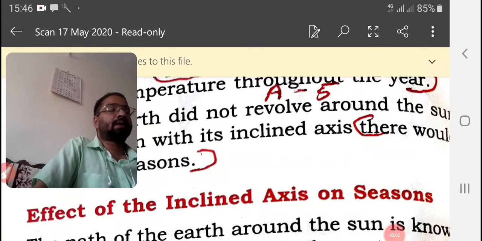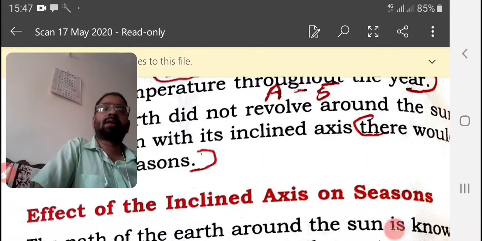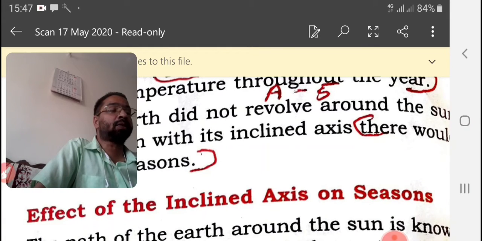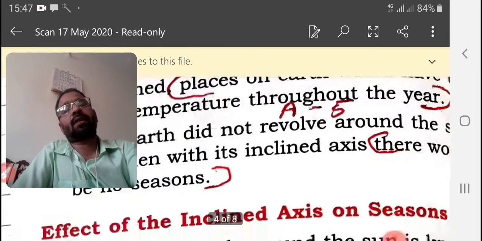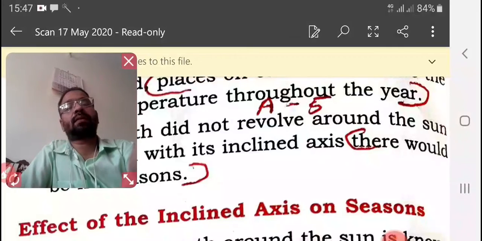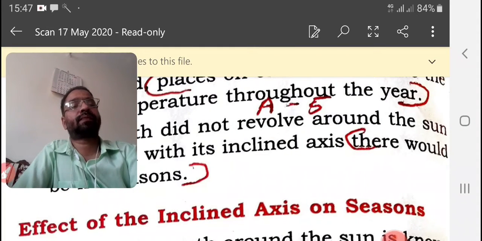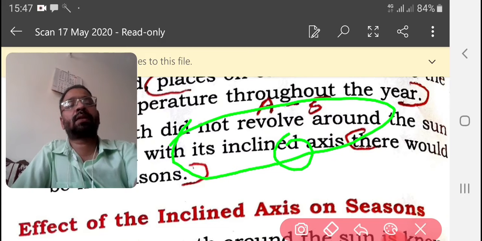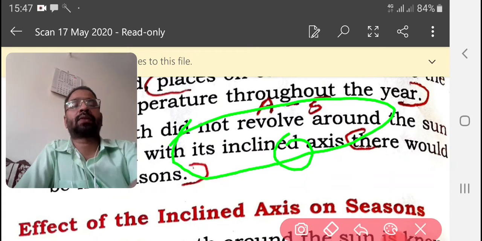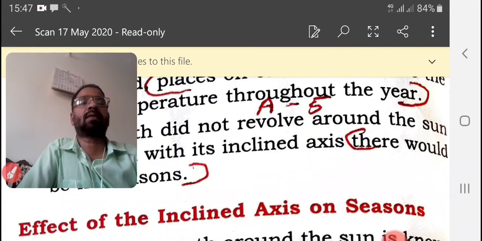Which one passes? The ecliptic. The ecliptic passes through the center of both the earth and the sun. Just now I showed you. What is it? The sun. This is the sun, and the path along which the earth travels. This is the center and this part is also the center. Okay.